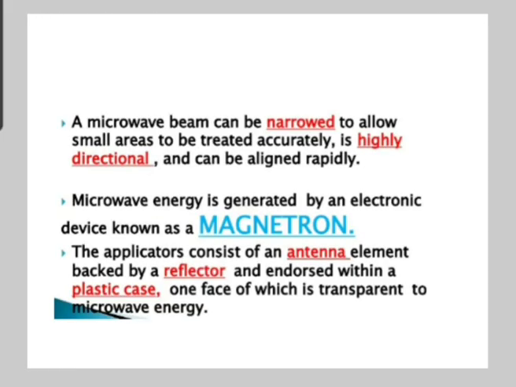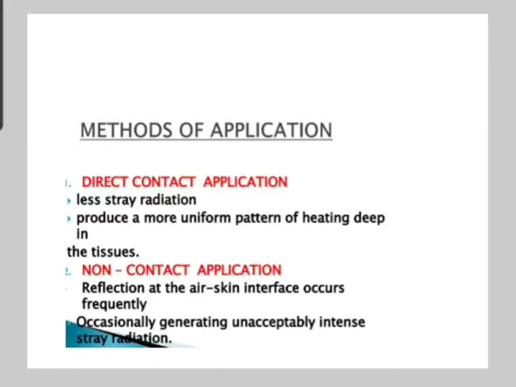The microwave beam can be narrowed to allow small areas to be treated accurately, and it is highly directional. It can be aligned rapidly. Microwave energy is generated by an electronic device known as a magnetron. The applicator consists of an antenna element backed by a reflector and enclosed within a plastic case, one face of which is transparent to microwave energy.